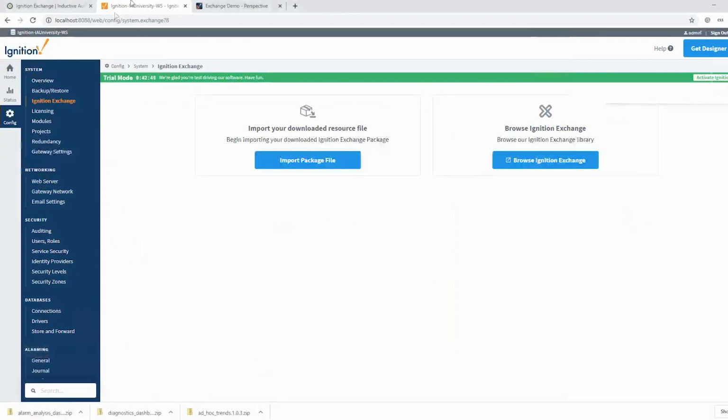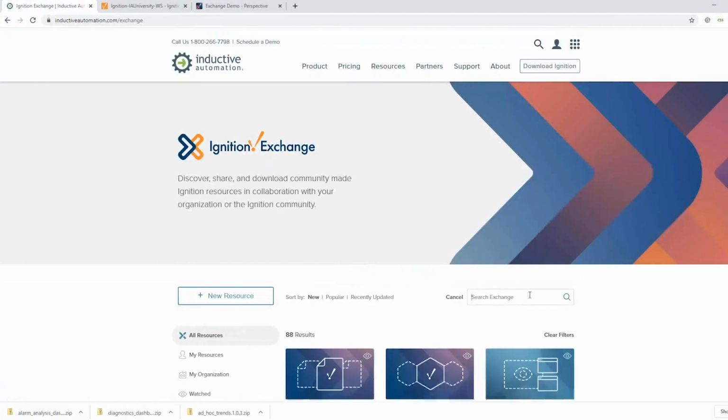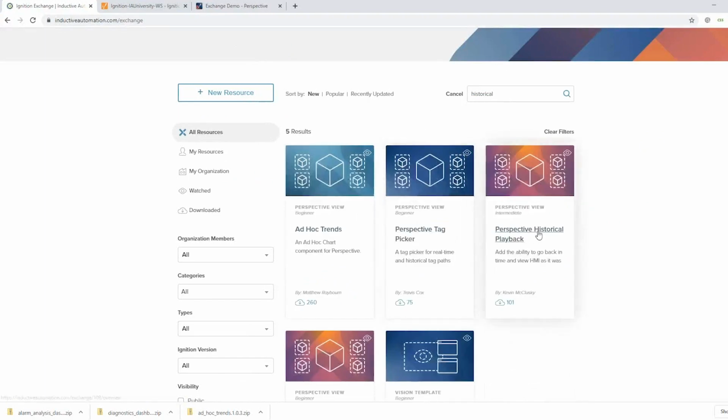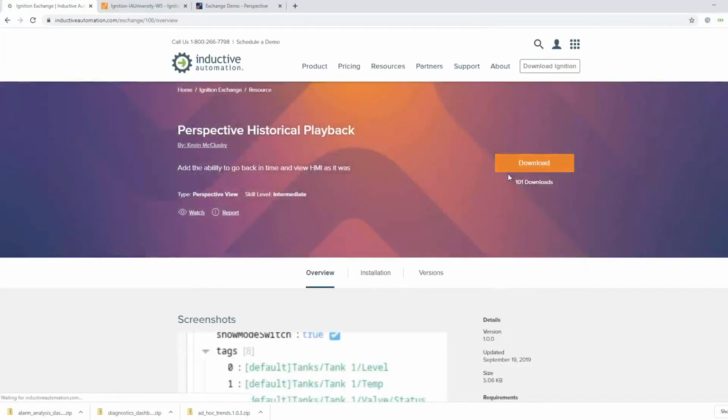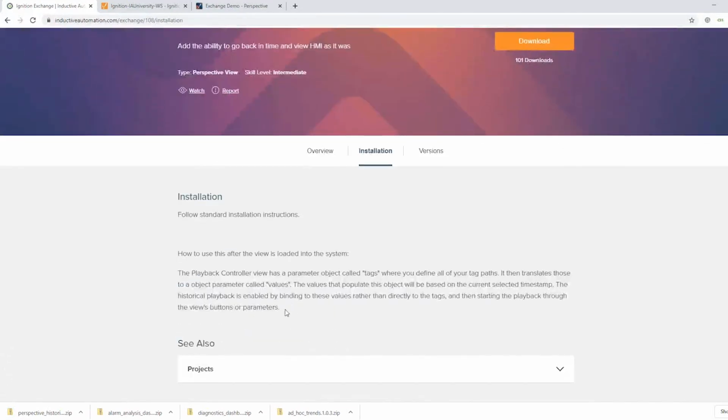So what I'm going to do is come back to the Exchange. We're going to search again, and I'm going to look for historical playback. Perspective historical playback. And I'm going to go ahead and download that one. And I've been kind of skimming through these installation instructions. I highly recommend that when you're actually loading these resources onto your projects, you do go and read these extensively, because sometimes they'll have tags they bring in, or they'll have images you need to bring in, or things like that. And some of those may be a manual process. And so you'll definitely want to look at the installation instructions.